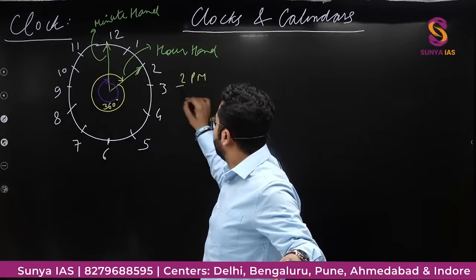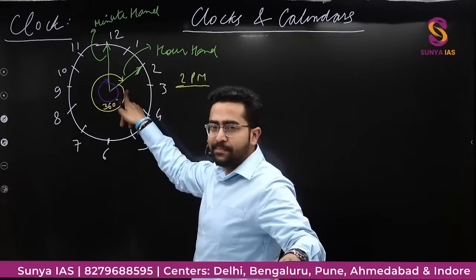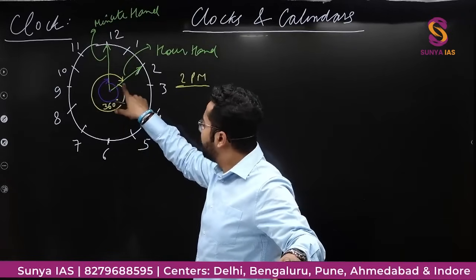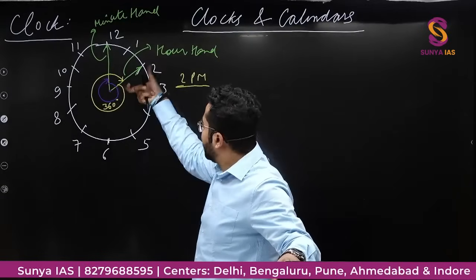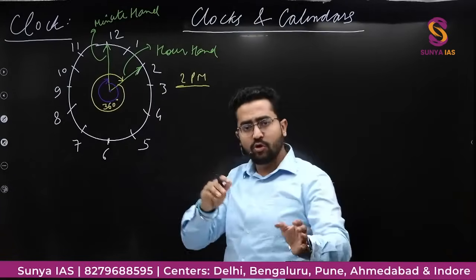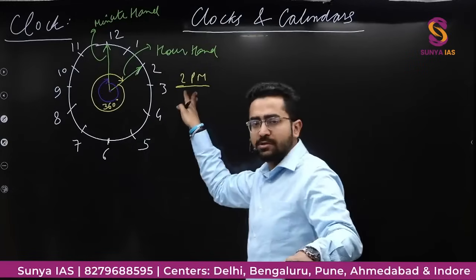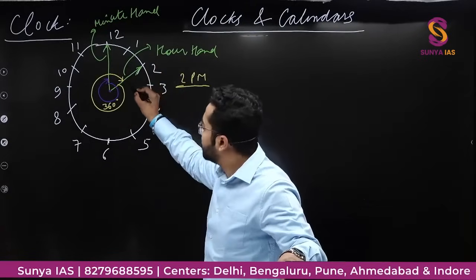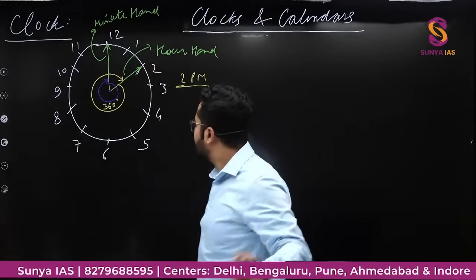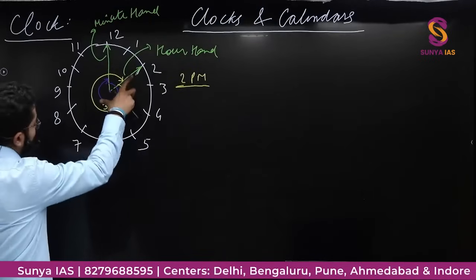Time hai, let's say, after how much time will this hour hand again come to its original position? 2 p.m. hai, matlab 2 baja dopahar ka. 2 p.m. is dopahar. So after how much time will this again come to this position?